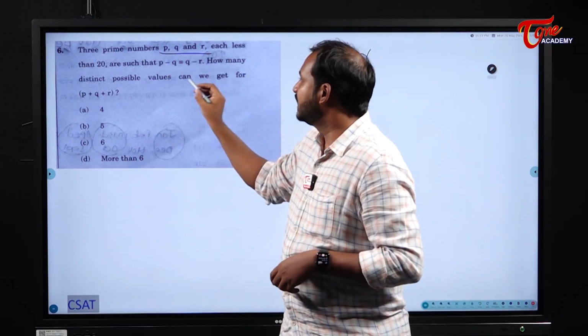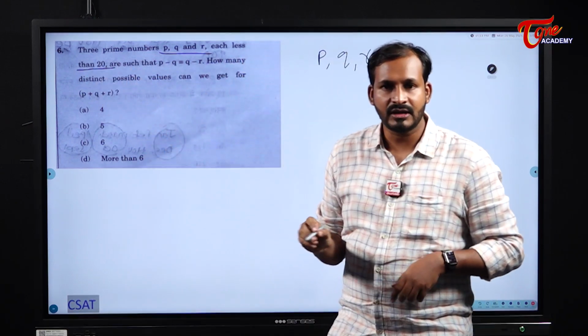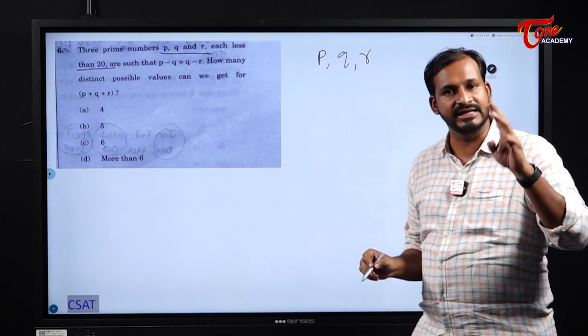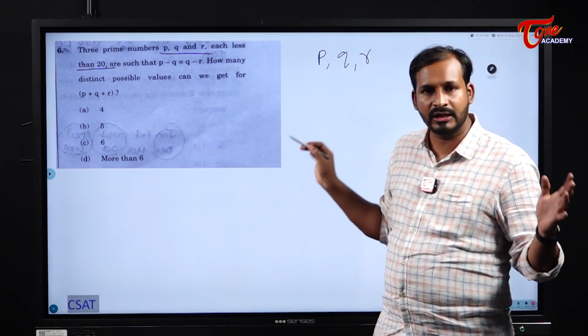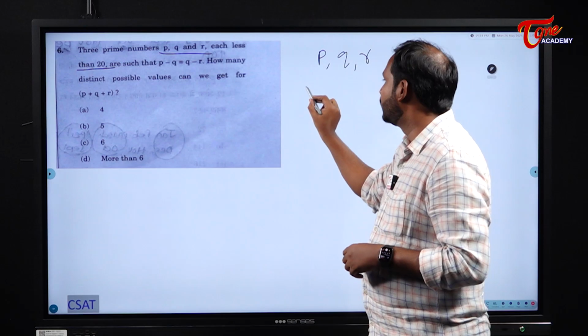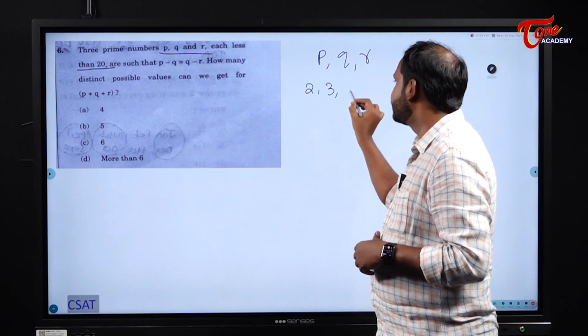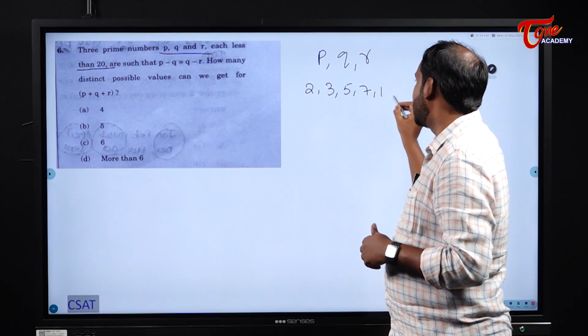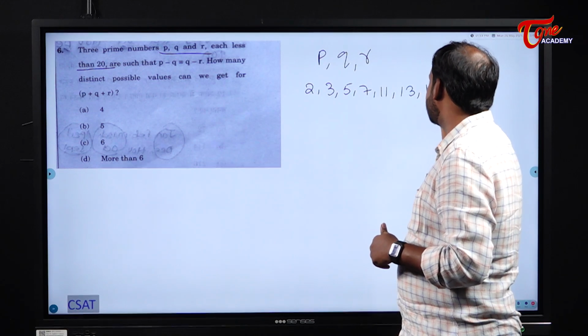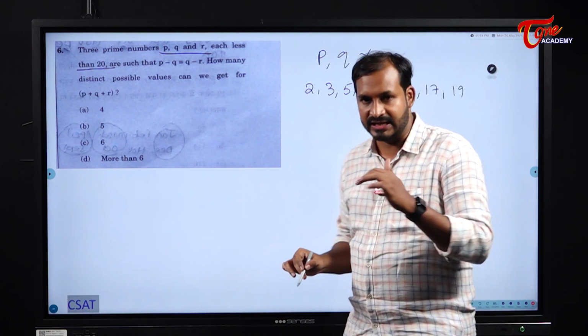P, Q and R, each less than 20. That means all three prime numbers are less than 20. So make a note of all the prime numbers which are less than 20: 2, 3, 5, 7, 11, 13, 17 and 19. These are the prime numbers less than 20.